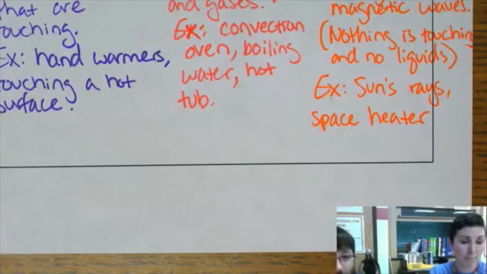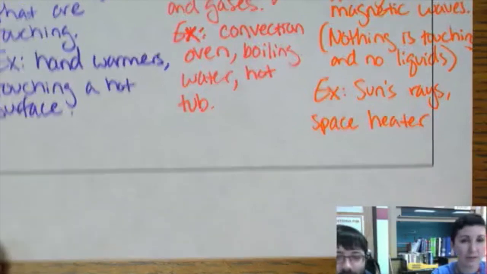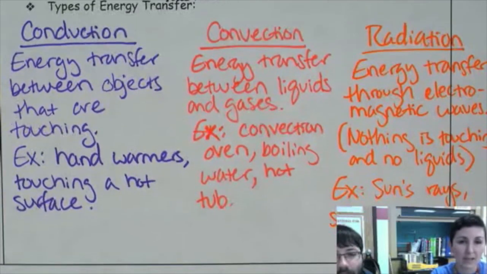So radiation doesn't necessarily mean some nuclear power plant or anything. No. As long as it's just electromagnetic waves, nothing touching, no gas or liquid, and it's still transferring energy, that would count as radiation. You don't have to be directly touching it, and there's no wind currents or liquids flowing. It's just there emitting those rays of heat. Gotcha. That's right. So those are the three types of energy transfer. And if you have any questions, make sure you ask your teacher.